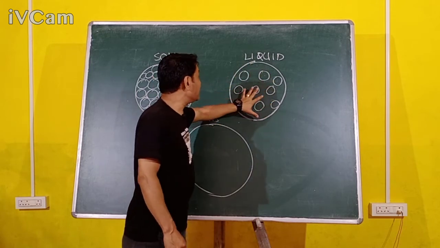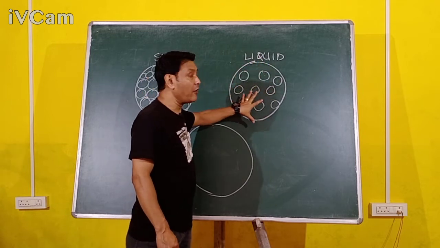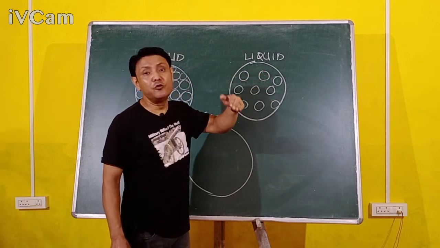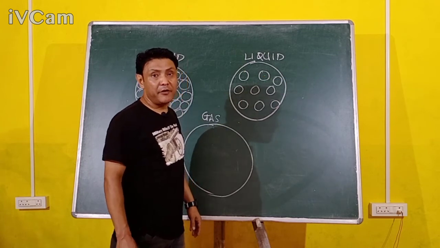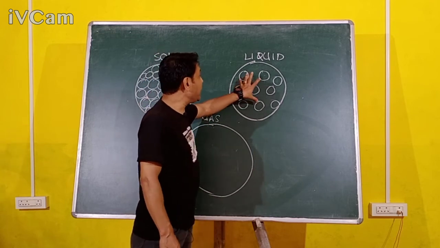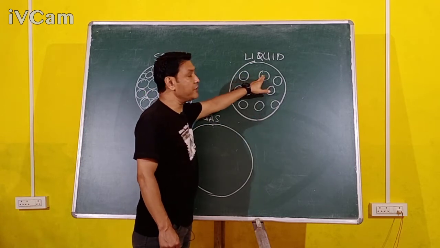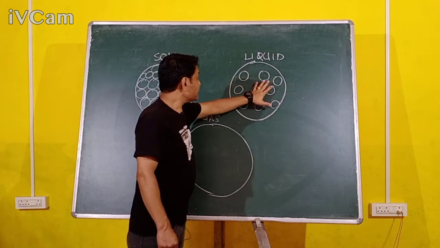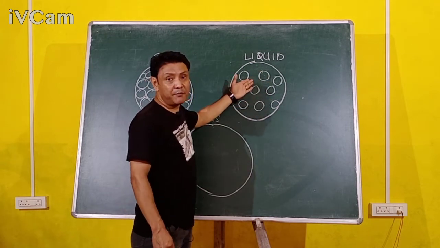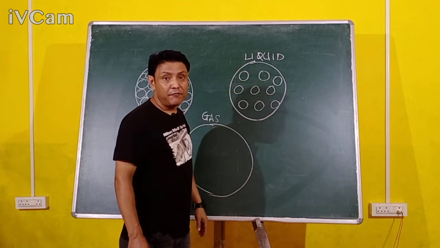And they move around within the volume of the liquid. The molecules do not move away from the surface of the liquid unless they get enough energy by heating. So in liquids, the molecules are not very close to each other, and the force of attraction is not very strong. And since the force of attraction is not very strong, they do not have a definite shape, but they have a definite volume.